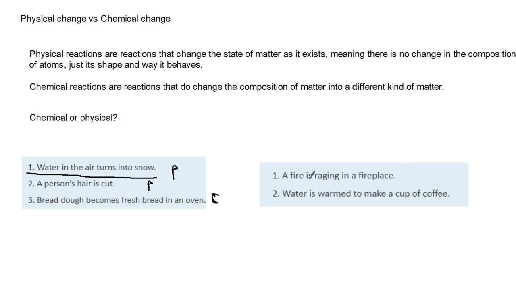Fire is raging in a fireplace. Yes, that is a chemical reaction, and the reason why is that in order to burn, first of all, fire is not really a physical, elemental thing. It's just that because something is so hot, it gives fire away, right? So the fire comes as a form of energy, right?